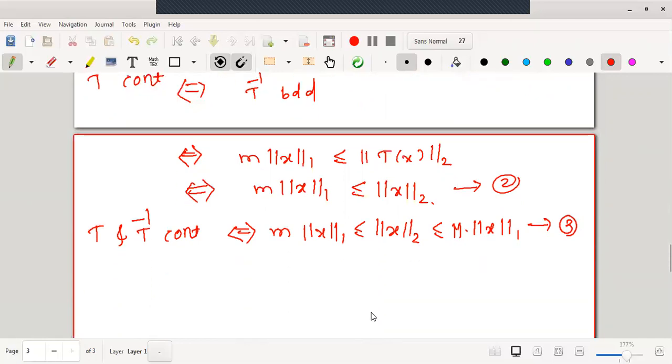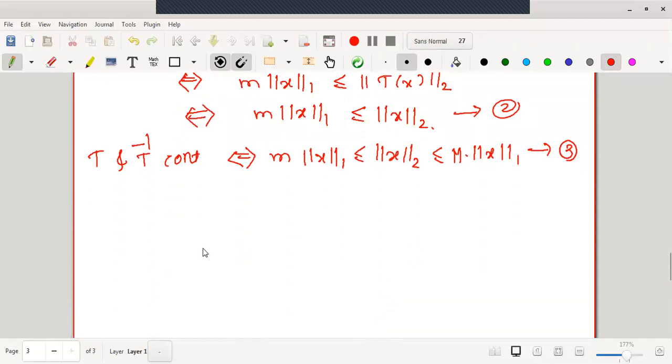Now we will try to understand another aspect of T and T inverse being continuous. What does it give us? Inverse image. We know that if T is continuous, the inverse image of an open set in the codomain is open in the domain. Here we are starting with both T and T inverse continuous.